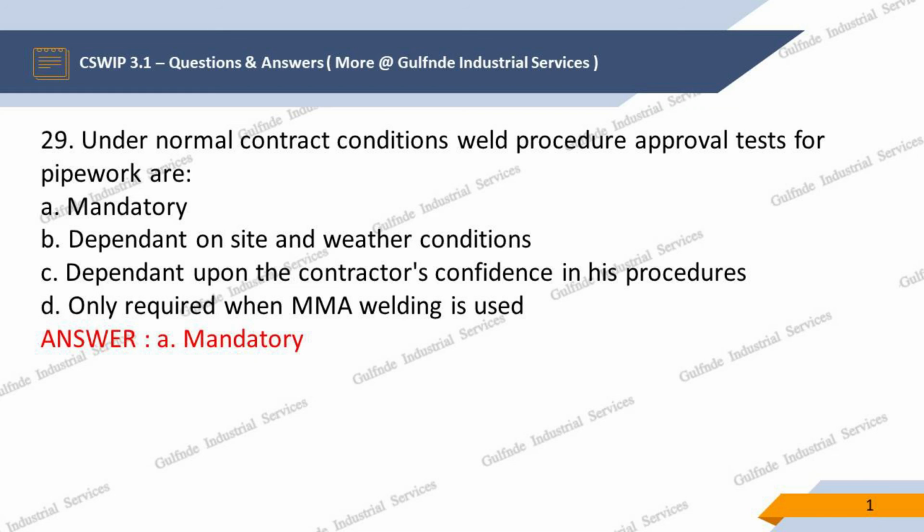Question 29. Under normal contract conditions, weld procedure approval tests for pipework are, options are: A. Mandatory, B. Dependent on site and weather conditions, C. Dependent upon the contractor's confidence in his procedures, D. Only required when MMA welding is used. Our answer is A. Mandatory.